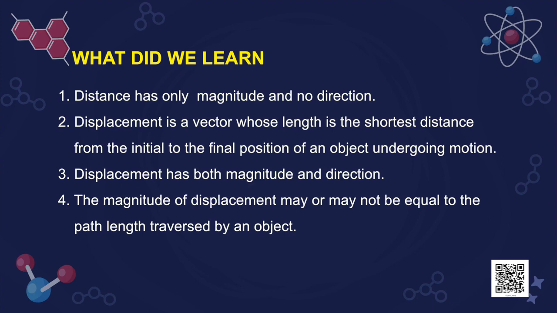One more point I would like to add here is that distance is always positive, but displacement, as we have seen, can be positive, negative, or 0 as well. But in all the cases we would have observed that displacement can never be more than the distance travelled, right. Displacement has both magnitude and direction, and the magnitude of displacement may or may not be equal to the path length traversed by an object.